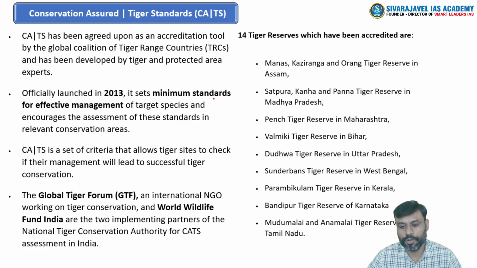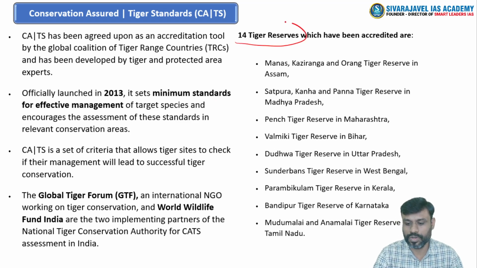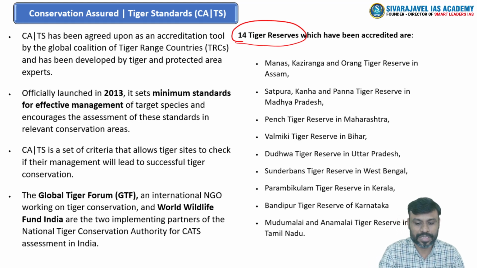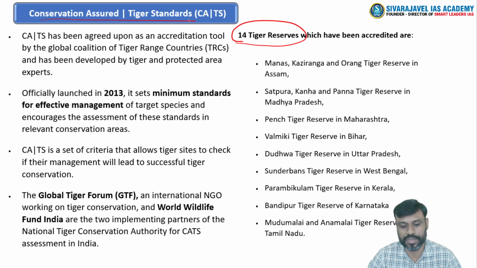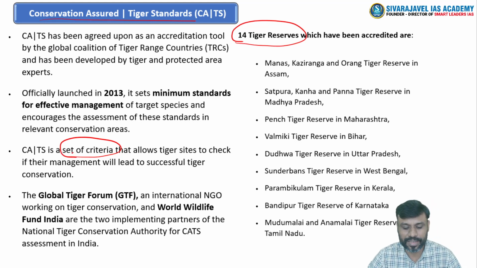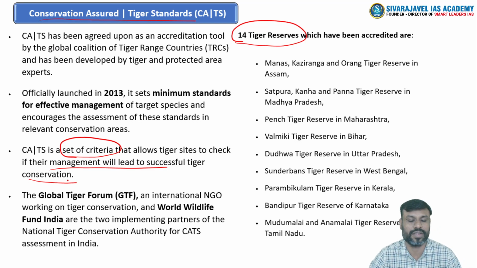Then, 14 tiger reserves out of 51 tiger reserves in India have been accredited with this status, that is Conservation Assured Tiger Standards status, right? So what is this accreditation and what is this standard? First of all, it can be considered as a set of criteria that allows tiger sites to check if their management will lead to successful tiger conservation, right?